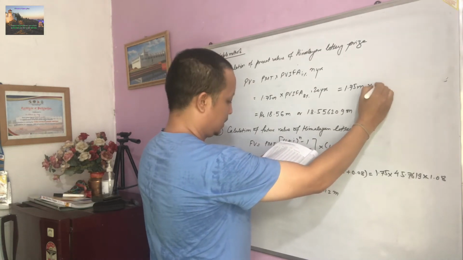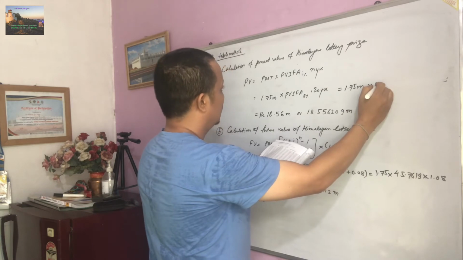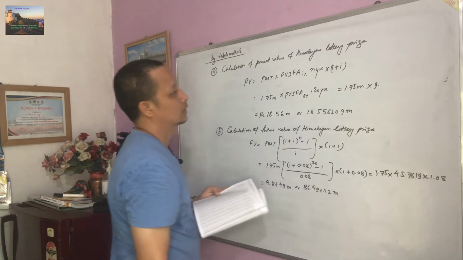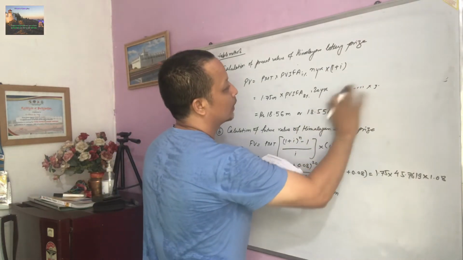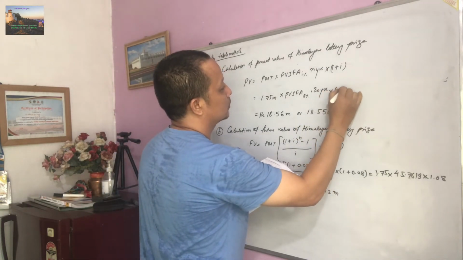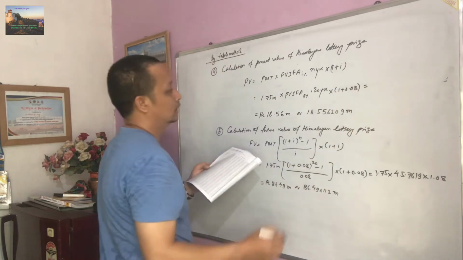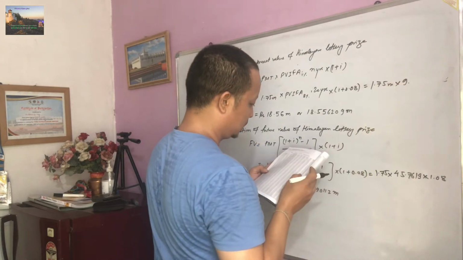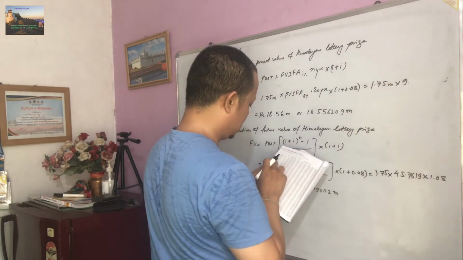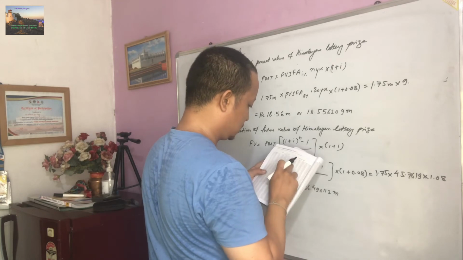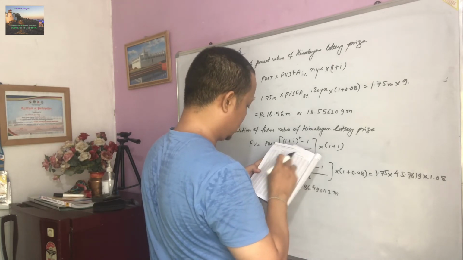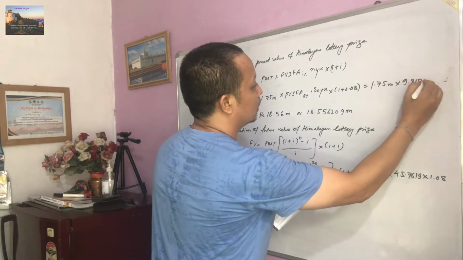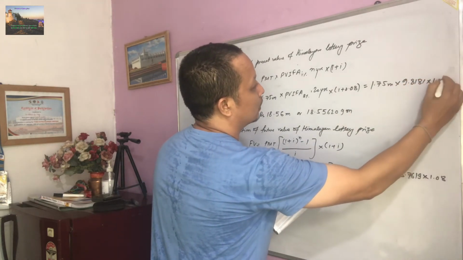9.8181, here also you have to multiply by 1 plus I. Okay, so now you have here 1 plus 0.08, then you will have 1.75 million into 9.8181 into 1.08.